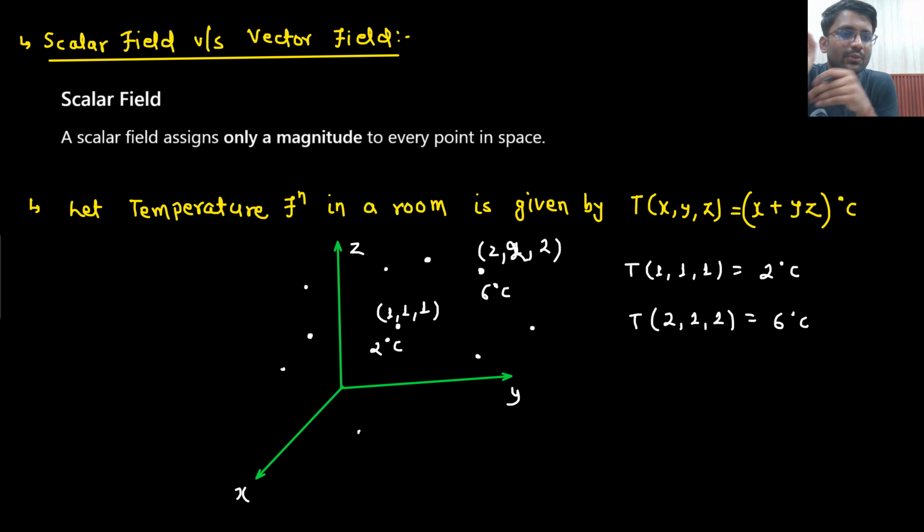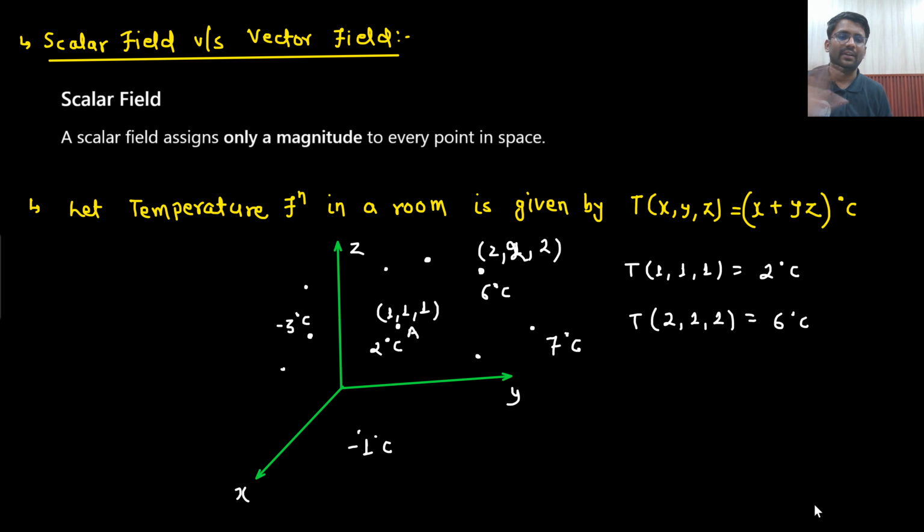Right? So every point is defined having only a magnitude. Let's just say this is a point A. So at point A you are having 2 degrees Celsius temperature. Only the magnitude is there. It's not that I am having 2 degrees Celsius temperature in i cap direction and 3 degrees Celsius temperature in j cap direction. Nothing. Here you are having 2 degrees Celsius, here 6 degrees Celsius, here you might have 7 degrees Celsius, here minus 1 degree Celsius, here minus 3 degrees Celsius temperature.